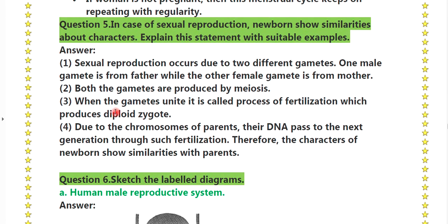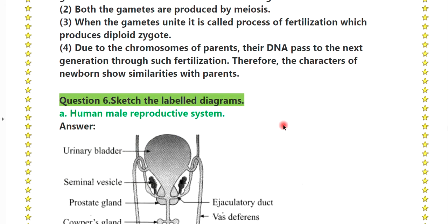Question number 5. In case of sexual reproduction, no one shows exact similarity of character. Explain this statement with a suitable example. Sexual reproduction occurs due to different gametes. One male gamete is from the father while the other female gamete is from the mother. Both gametes are produced by meiosis. When the gametes unite, it is called the process of fertilization, which produces a zygote. Due to the chromosomes of the parents, their DNA is passed to the next generation through such fertilization. Therefore, the character of the newborn shows similarity with the parents.